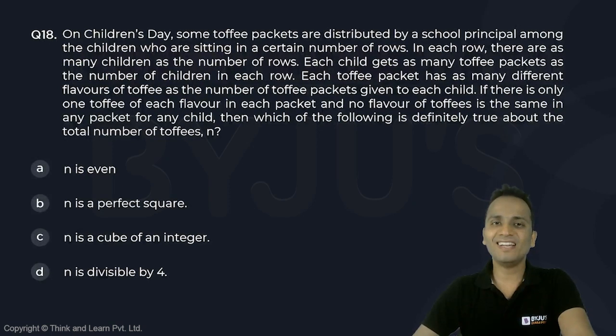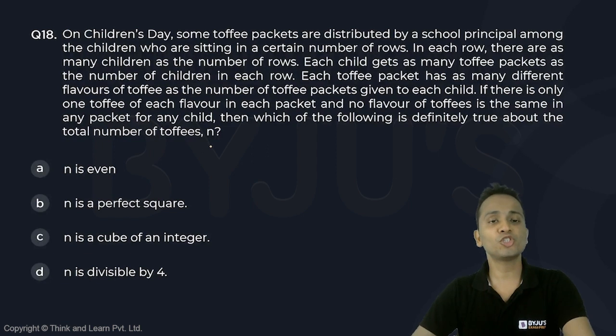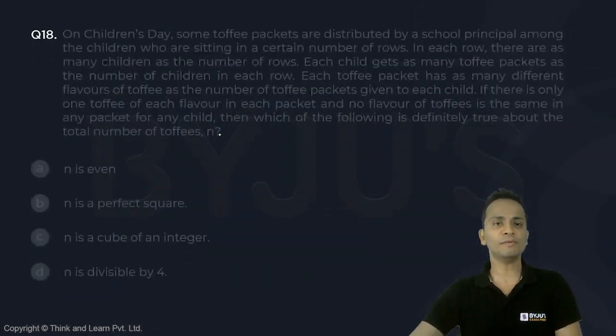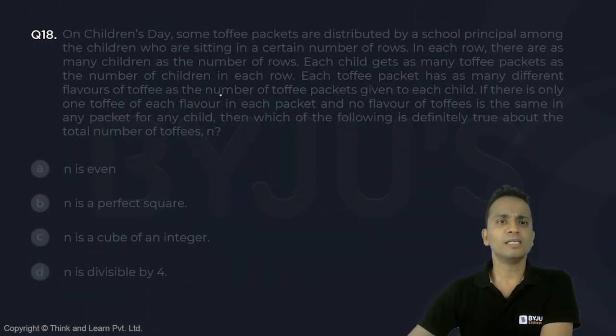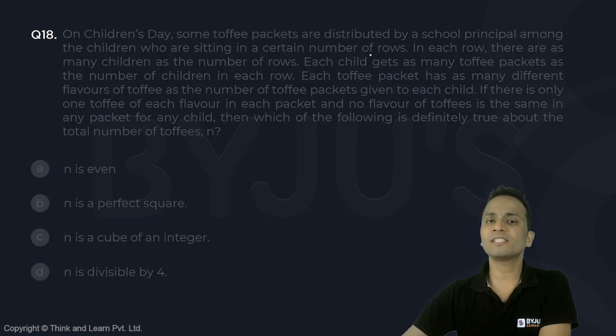Now, do not go by the length of this question. This question is very easy. You just have to make efforts to read this question. Okay. Now, on a Children's Day, some toffee packets are distributed to the children who are sitting in a certain number of rows. In each row, there are as many children as the number of rows.